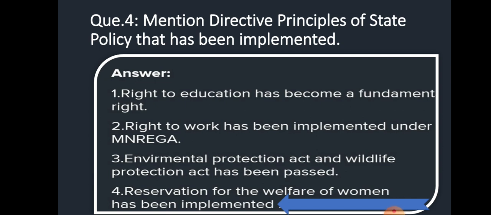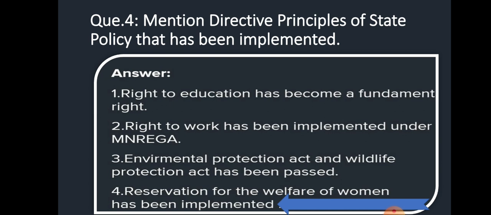As first point, the right to education has become a fundamental right. A 1 mark question will also come here, so you must prepare it. Which directive principle of state policy has now become a fundamental right? Your answer will be right to education. Clear? Second point, the right to work has been implemented under MGNREGA.